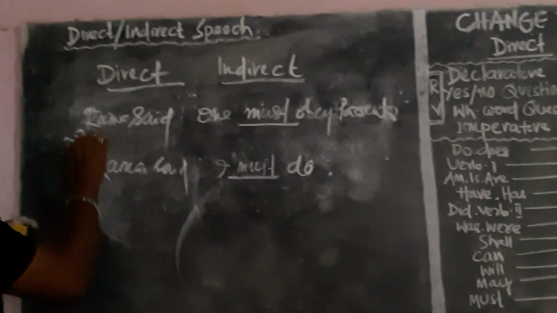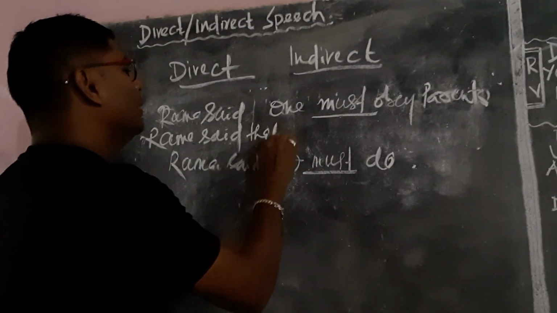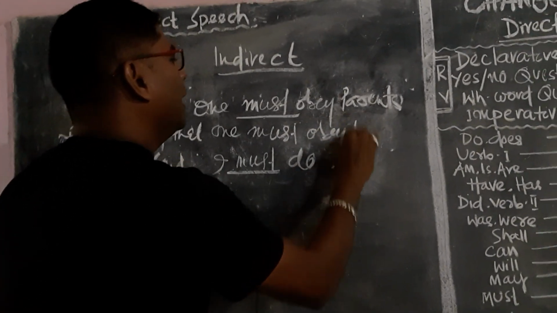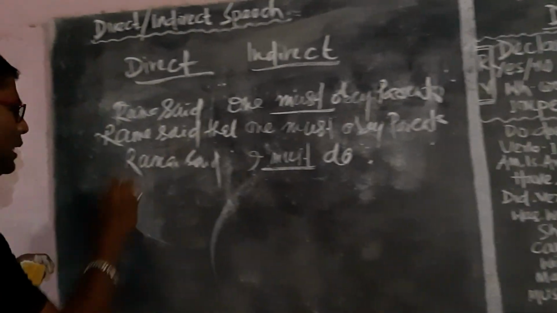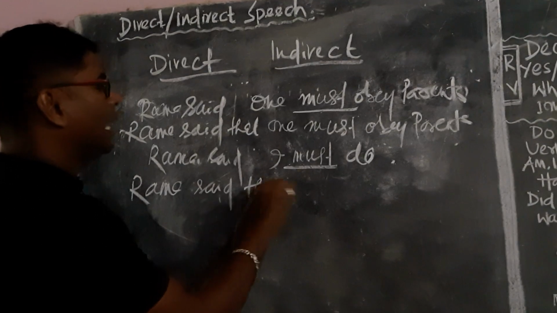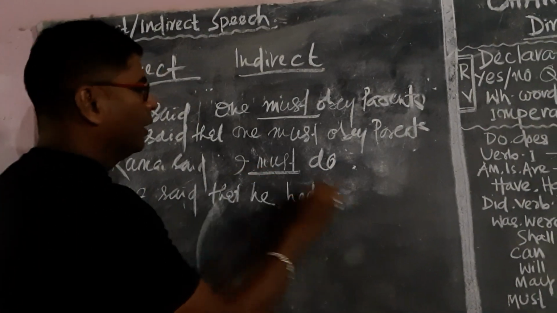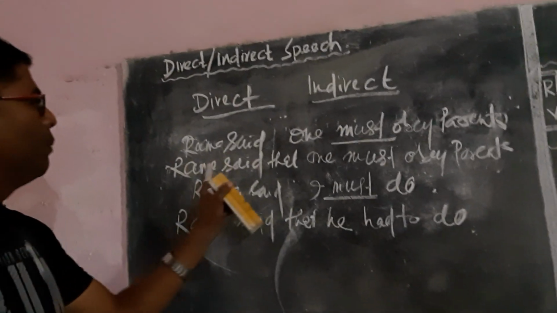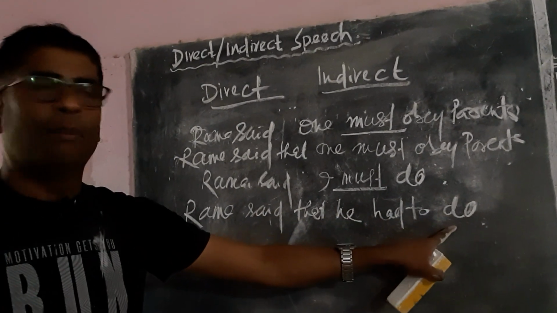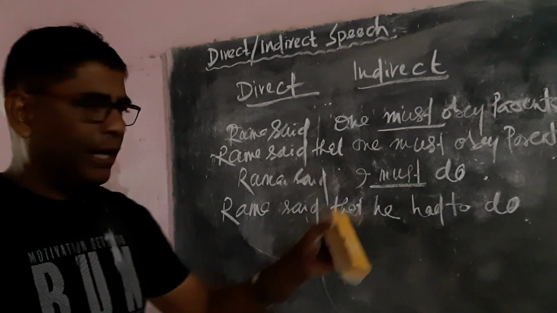So here the answer is: Ramo said that one must obey parents. But this one: Ramo said that I turns into he, must turns into had to do. The answer is Ramo said that one must obey parents, but this one, Ramo said that he had to do, because this is permanent rule plus and this is permanent rule minus. Okay? Now,